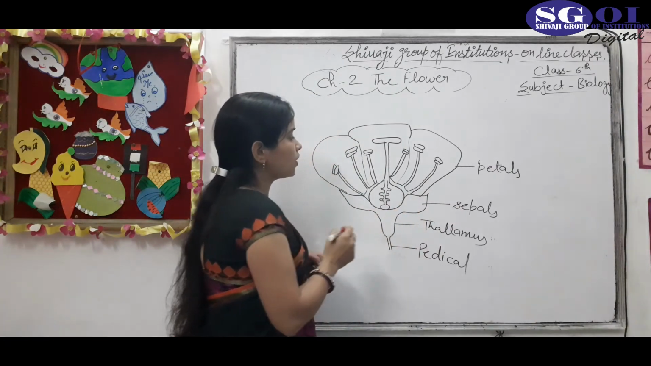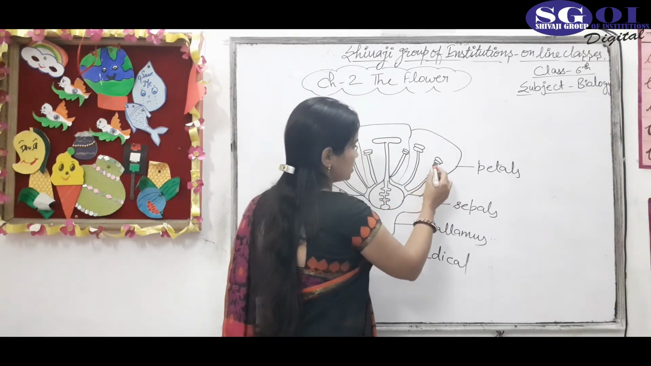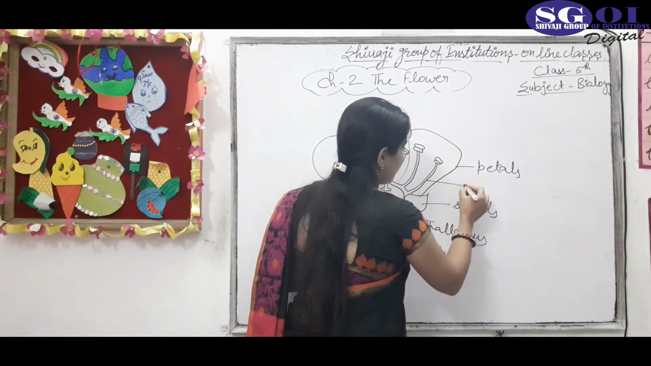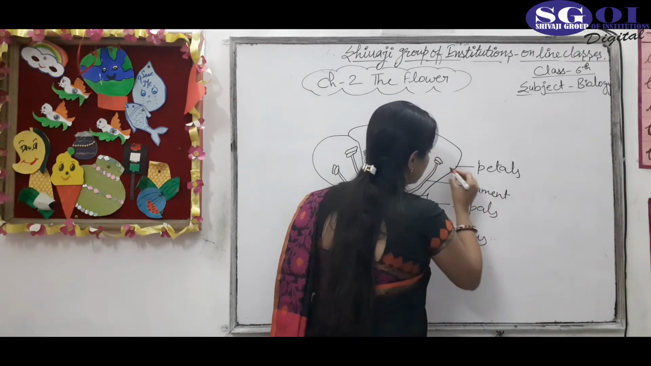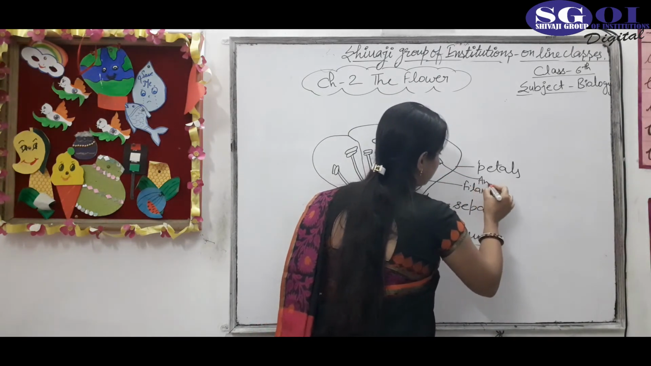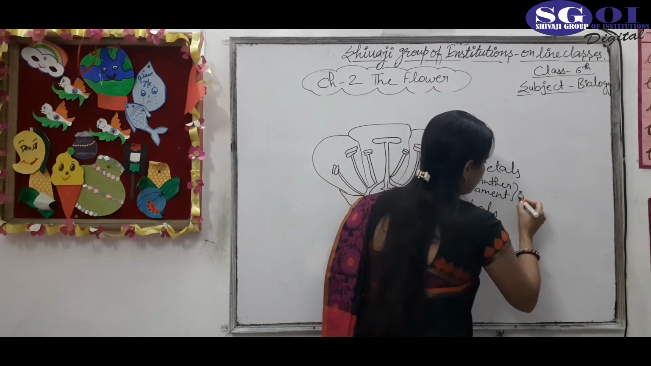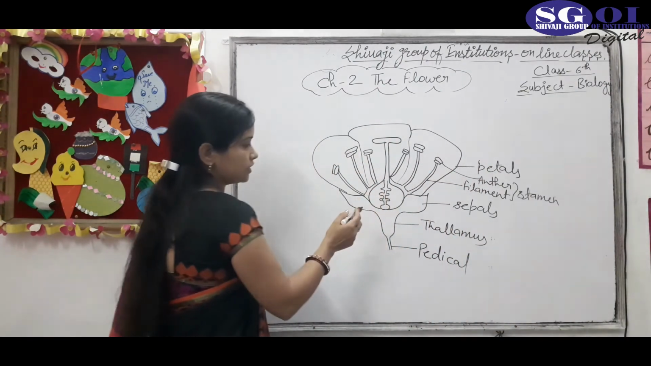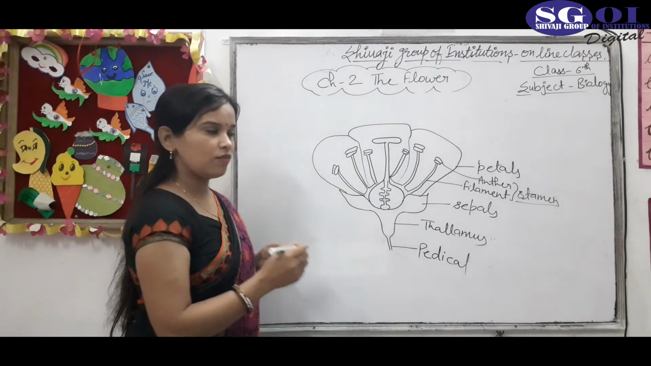And the third whorl is the androecium, which contains the stamen. So this is the stamen. You can see here, this is the filament, and this is the anther. Combined, the anther and filament are called the stamen. It is also called the male reproductive part of a flower.